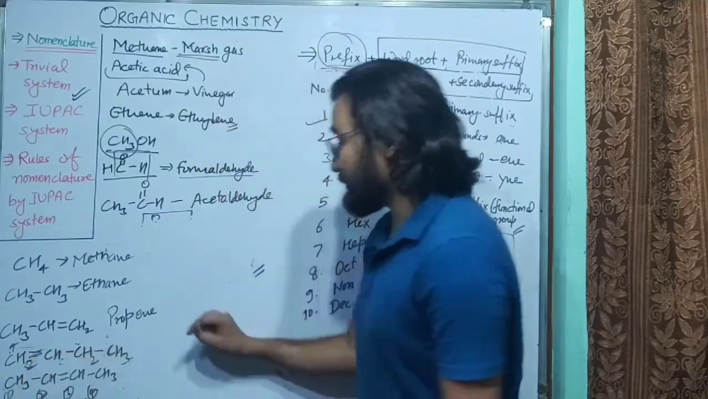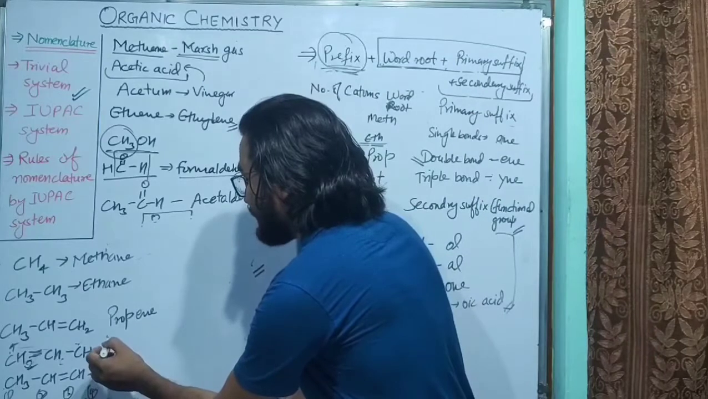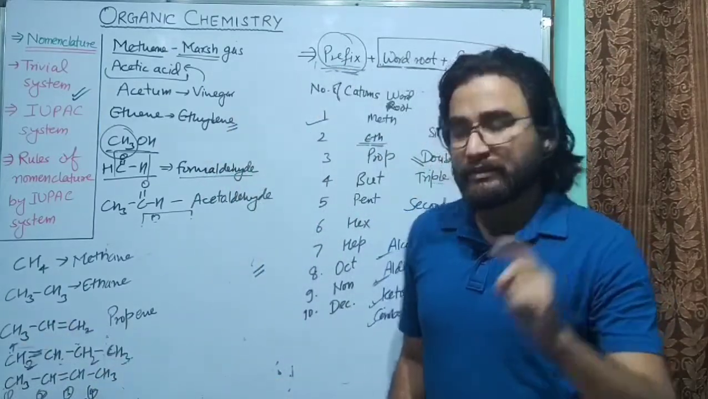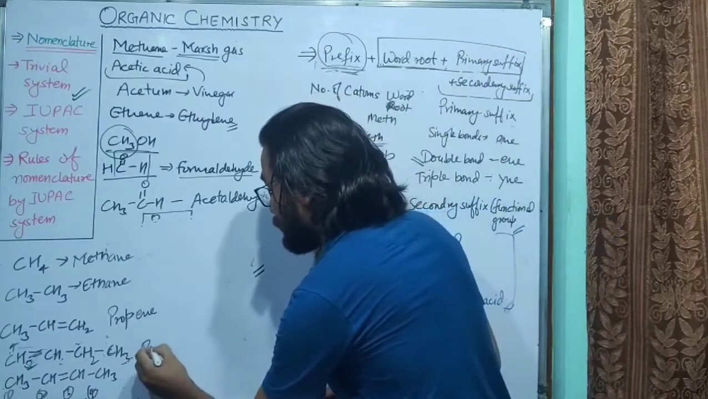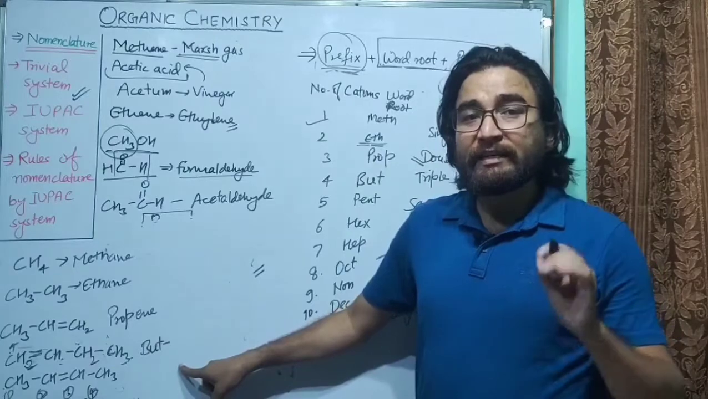So what is the name of this compound? How will we write the name of this compound? First of all, you have to see the number of carbon atoms in the parent chain: 1, 2, 3, 4. There are 4 carbon atoms in the chain, so its name will be "but-". Now, after "but", you will see the number.